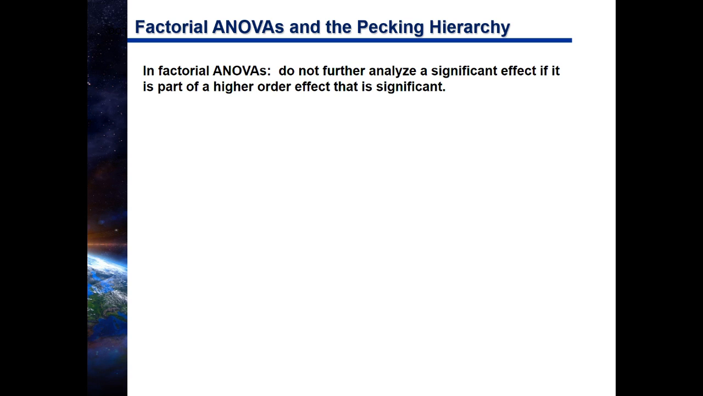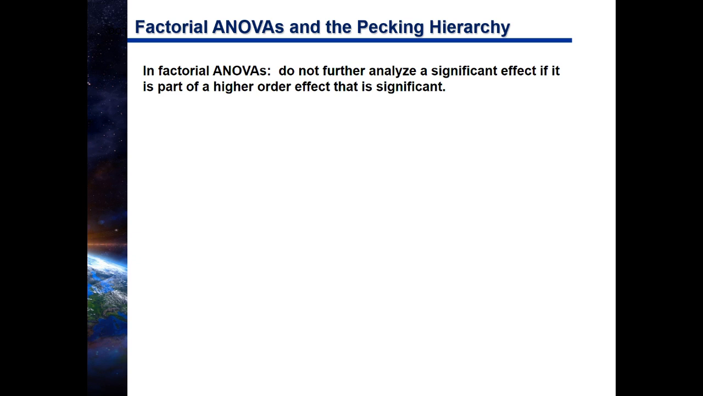But first, I want to talk about something that I call the pecking hierarchy. You've heard of birds and animals having a pecking order. Well, there's kind of the same thing when we look at two-way ANOVAs, because remember that every two-way ANOVA yields three different effects that you can test. You can test the main effect of factor A, the main effect of factor B, and the interaction between the two. All right, so two main effects and an interaction effect get tested in every two-way ANOVA.